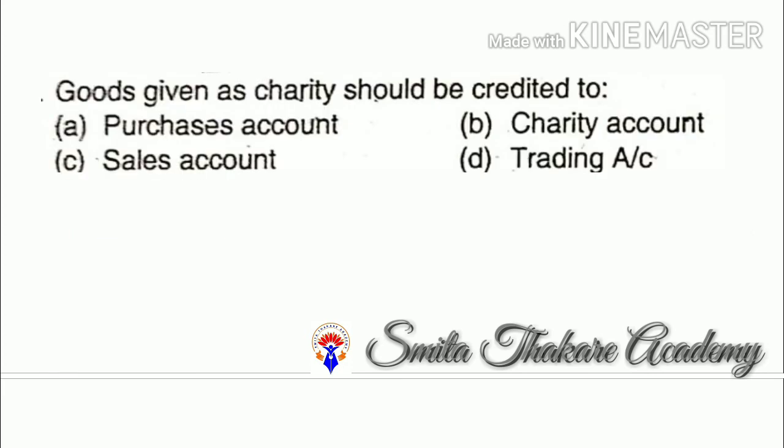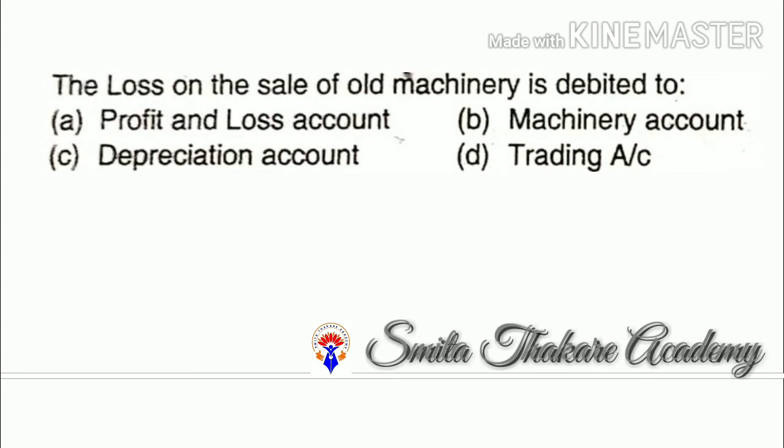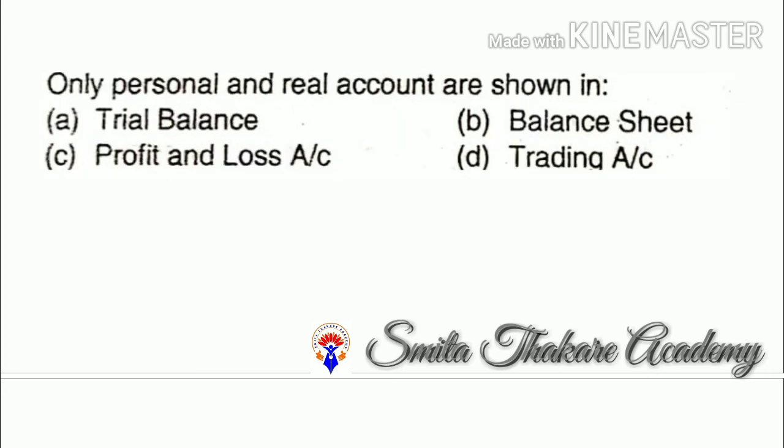Goods given as a charity should be credited to purchase account. The loss on sale of old machinery is debited to profit and loss account. Only personal and real accounts are shown in balance sheet.